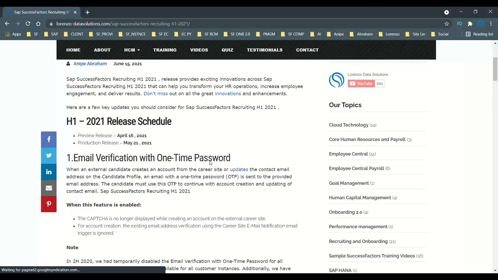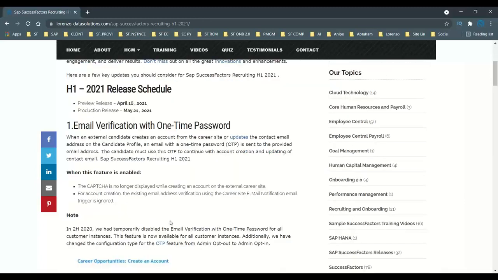From this H1 2021 enhancement, when the feature email verification with a one-time password is enabled, Google Captcha is no longer displayed on the external career site or external career microsites when an external candidate is going to create a profile. What does this one-time password do?